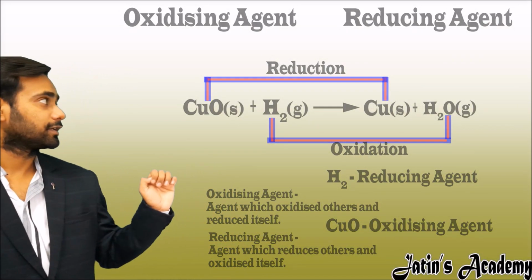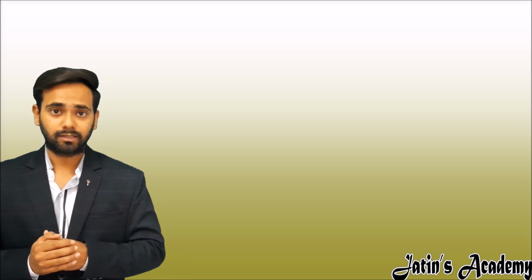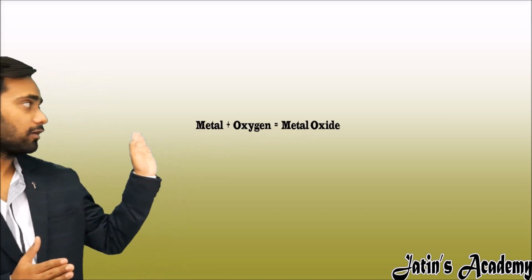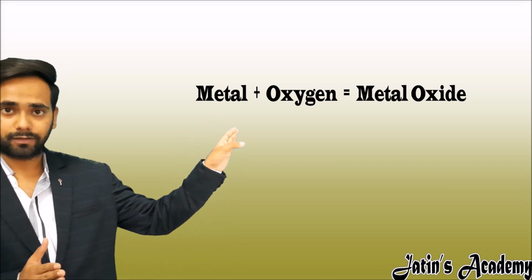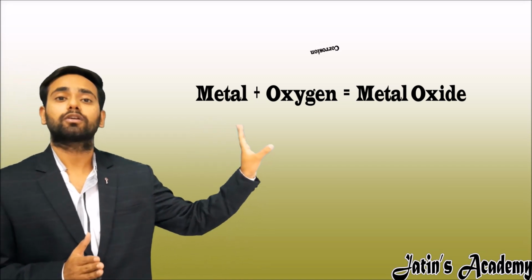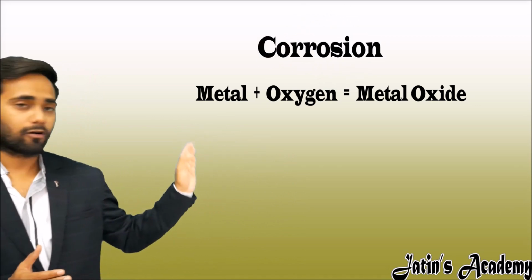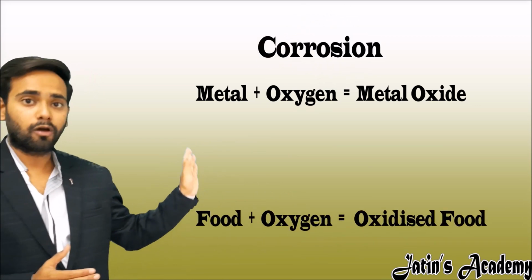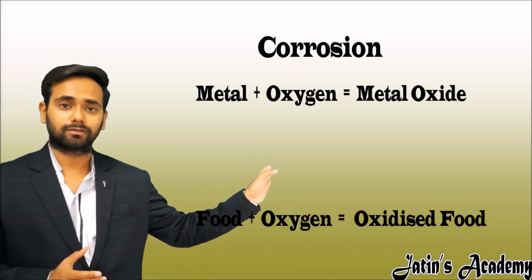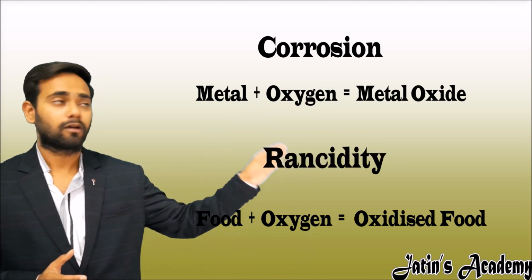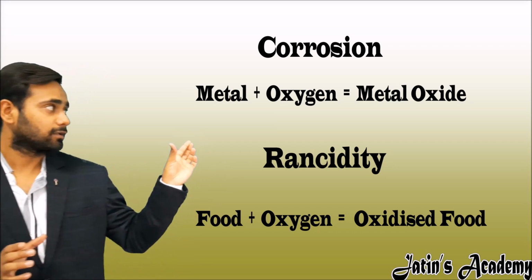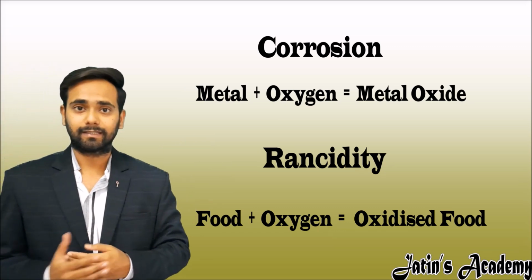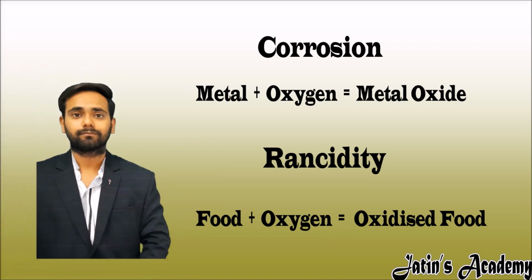As we have already learned, what is oxidation? Oxidation means addition of oxygen. If oxygen is added to a metal, then a metal oxide is formed. It is also called corrosion of metal. If oxygen is added to food, food is oxidized. This is called rancidity of food. What is corrosion? What is rancidity? We have learned a little bit. Now we will explain these terms more accurately.